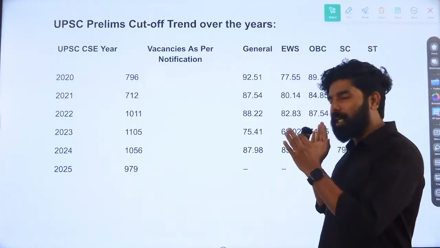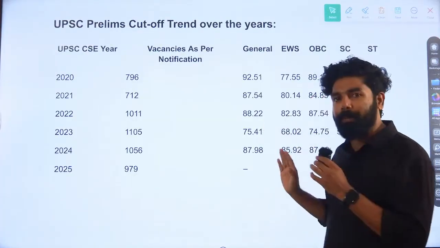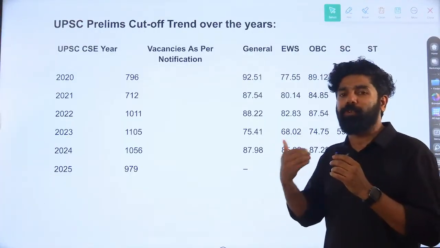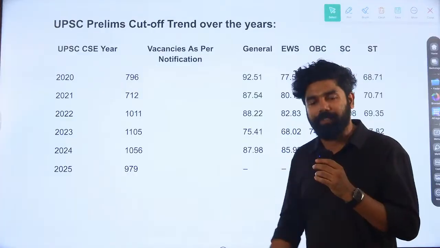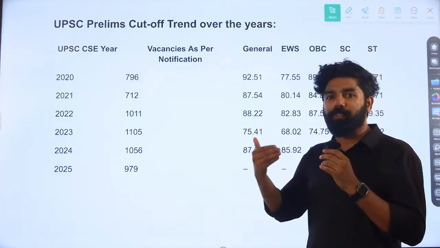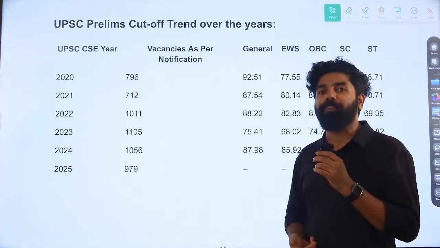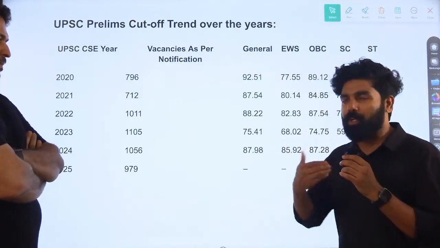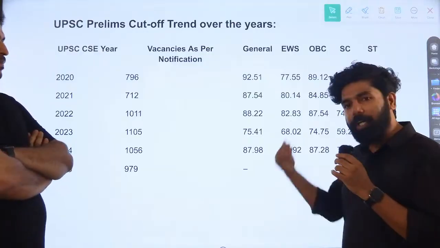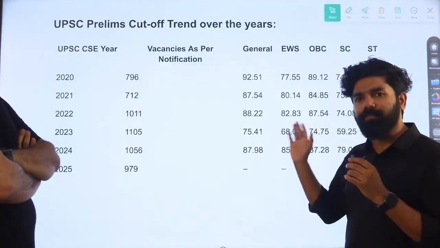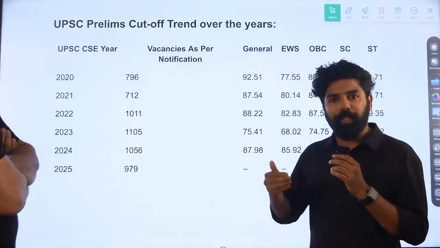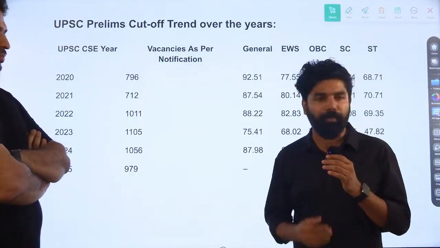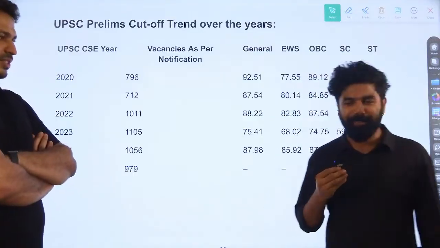And when we take both papers into consideration, this year the cutoff will again come down. If you're scoring at least 80 plus, and if your CSAT score is more than the minimum qualification, then you should continue your preparation for the mains examination. That's what I would suggest. But anyway, the cutoff will continue with the same margin, 85 to 90. So even if you are scoring more than 80, you can prepare directly now for the mains examination. Yes, sir.